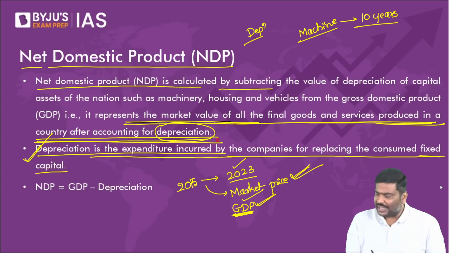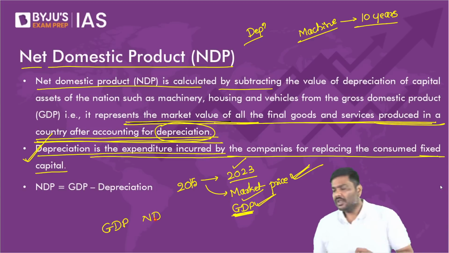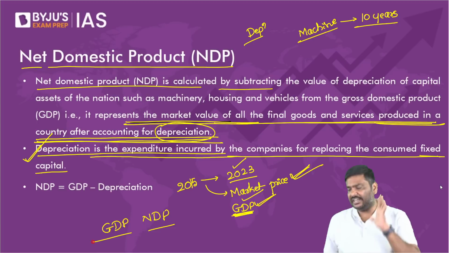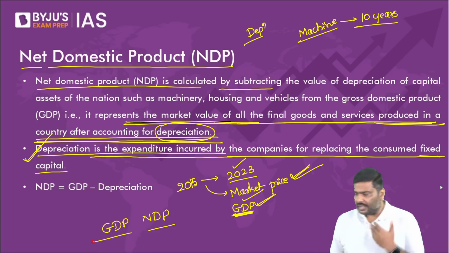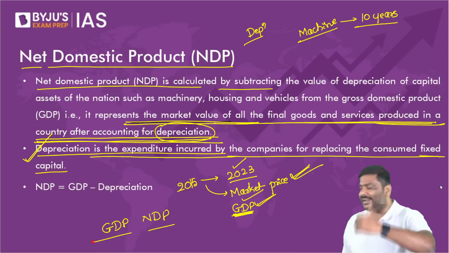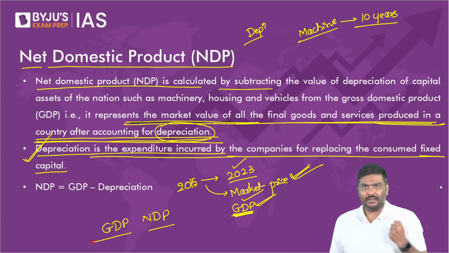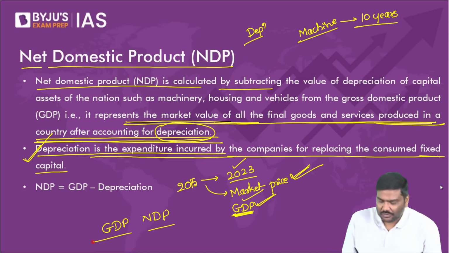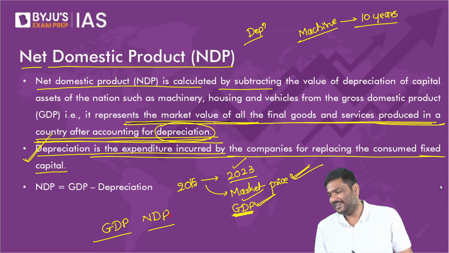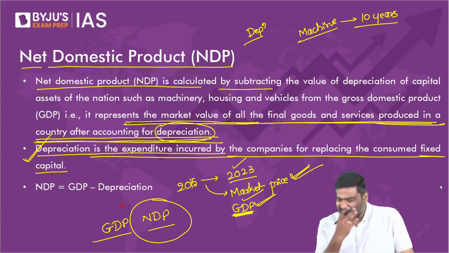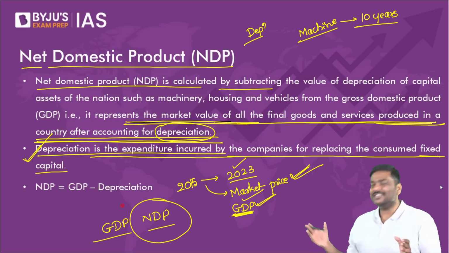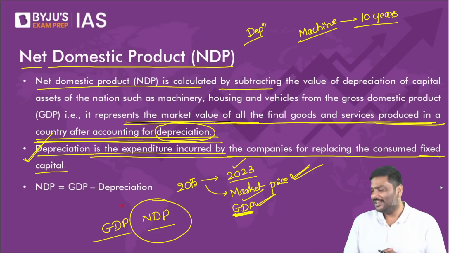Please tell me, between GDP and NDP, what do you think is a better indicator? Better indicator in the sense which will give you more quality data. All of you will agree NDP? Some of you are saying GDP. No, my dear. GDP is not a better quality data. After discussing all of this, you should not have all these kinds of doubts.